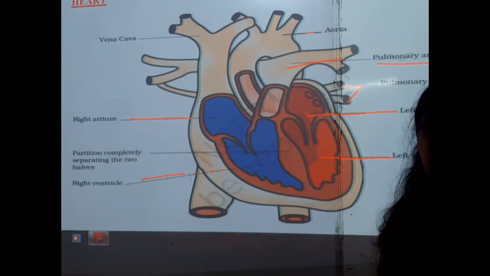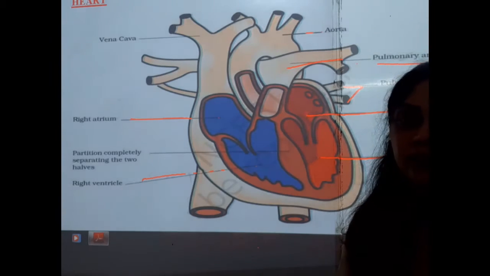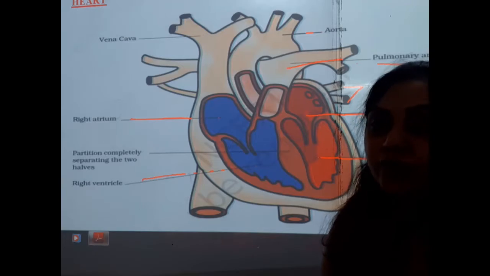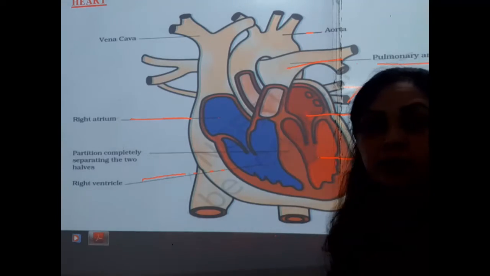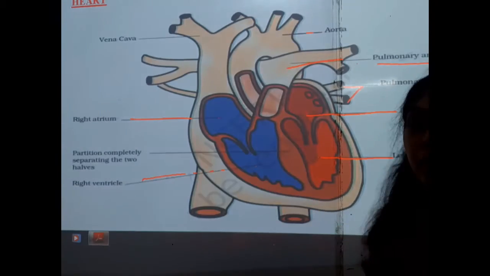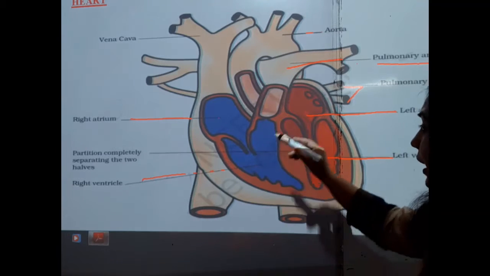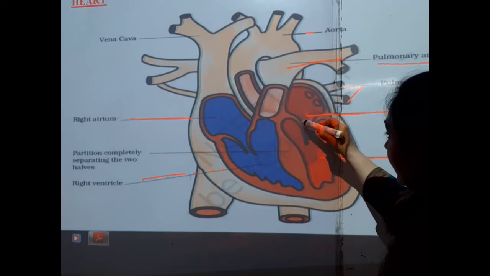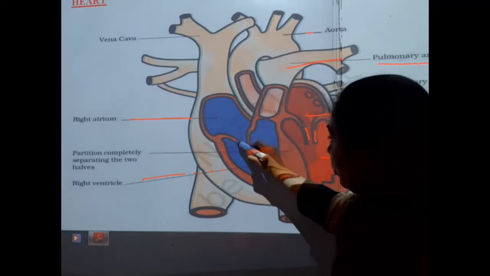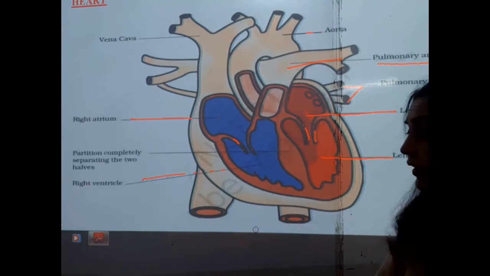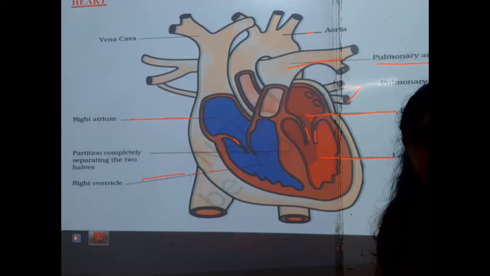So students, you can see the heart is divided into 4 chambers. The upper 2 are the atria and the lower 2 are the ventricles. Here you are looking at the valves present on both sides, between the atrium and the ventricle.